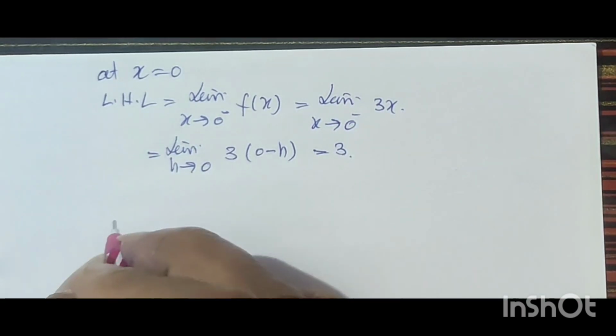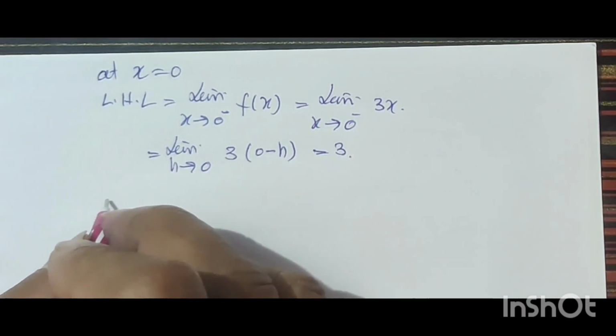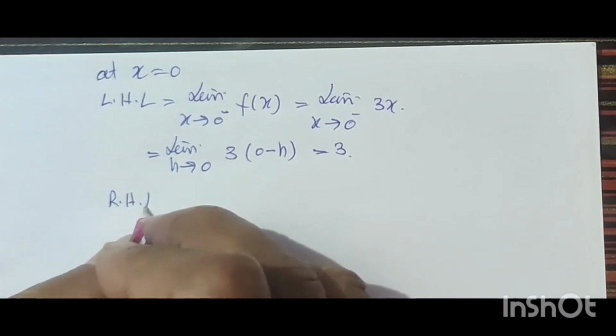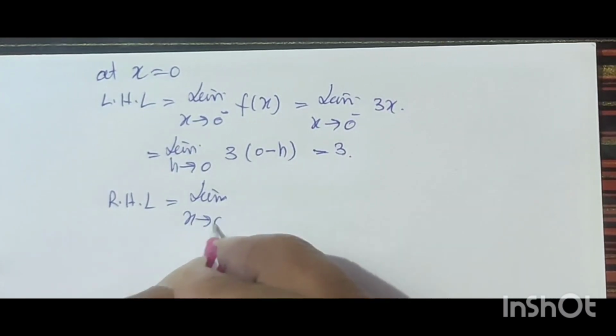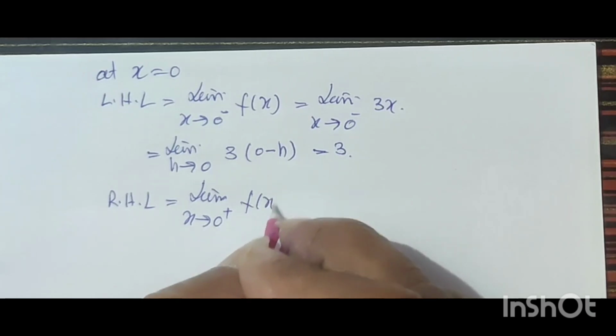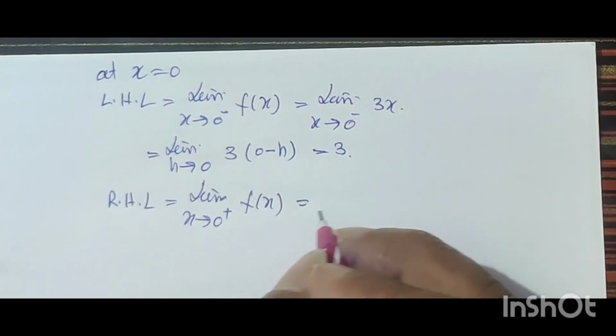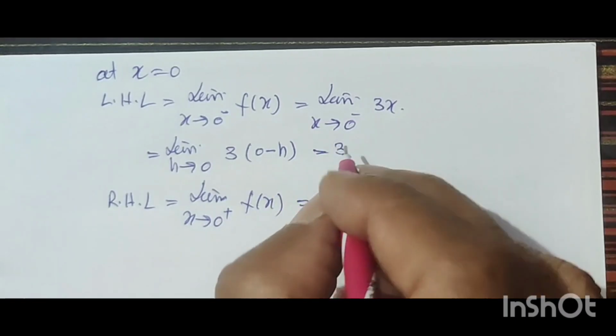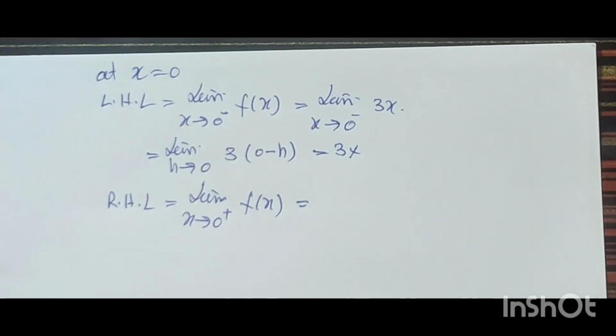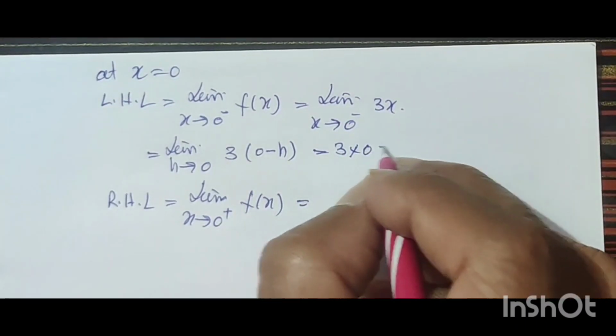Now right hand limit, x tends to 0 positive f(x), this is equal to 1 into 0 is equal to 0.